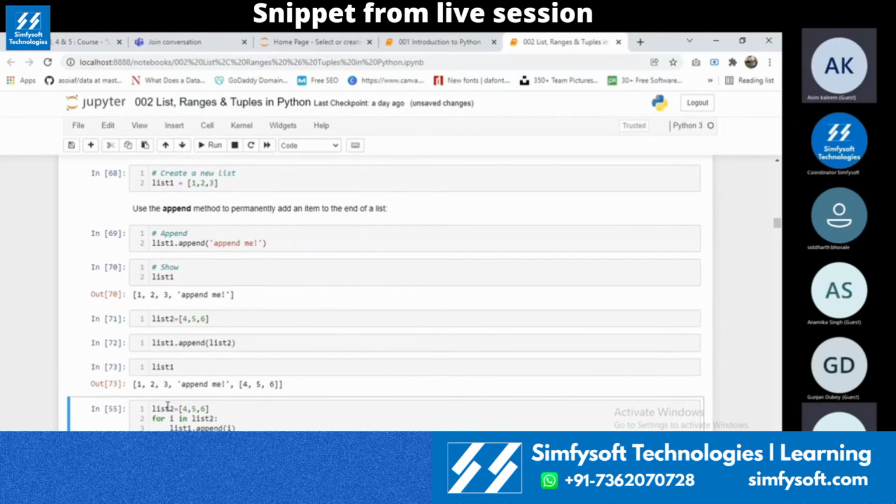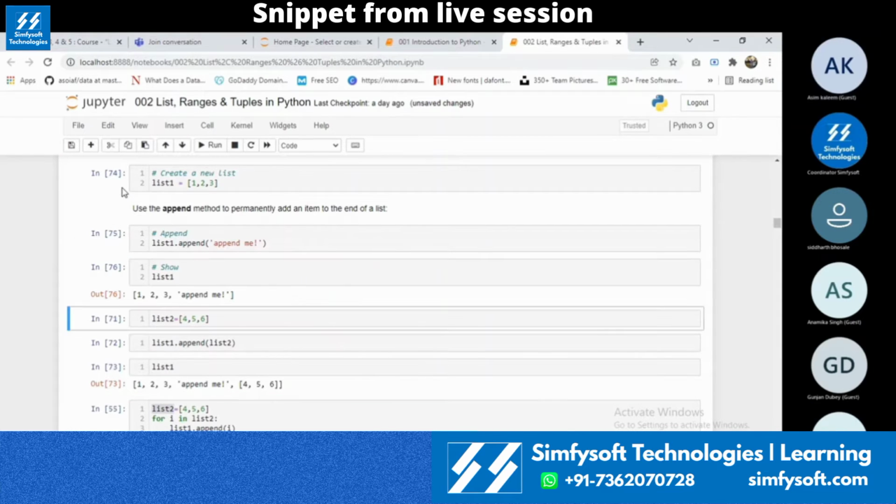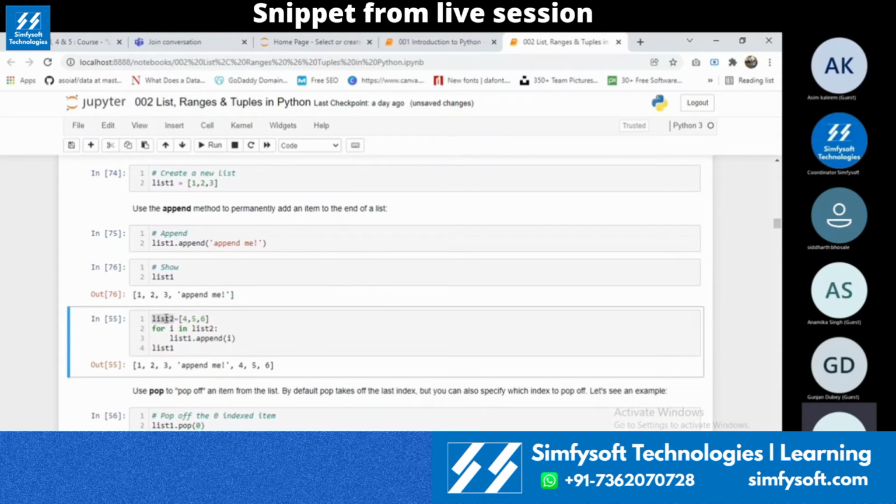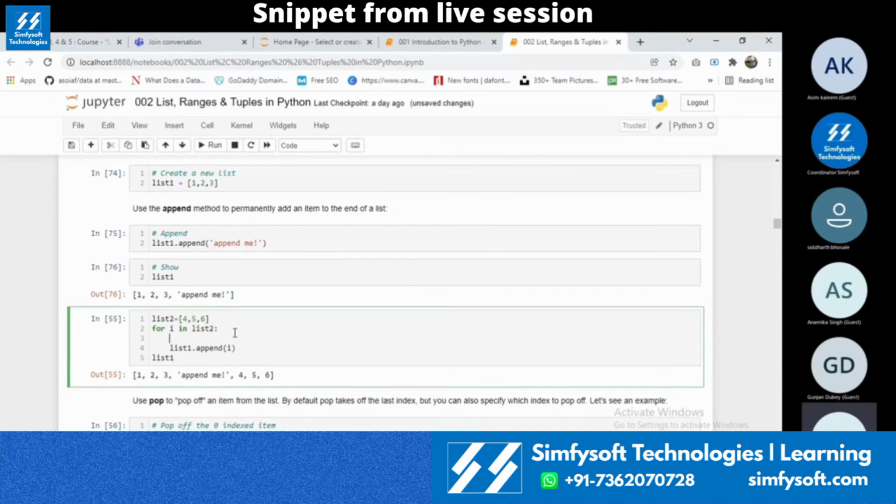So I'm having a list called list two. In that, I'm having three values. I will just loop that list two. So for i in list two, here in each instance, the i value will change. In the first instance, the i value will be 4. In the second instance, the i value will be 5, and in the last instance, the i value will be 6.